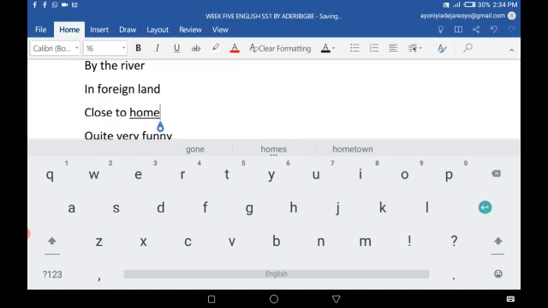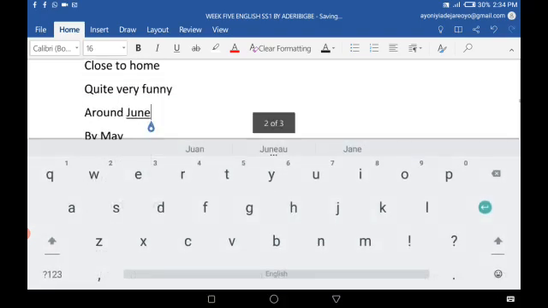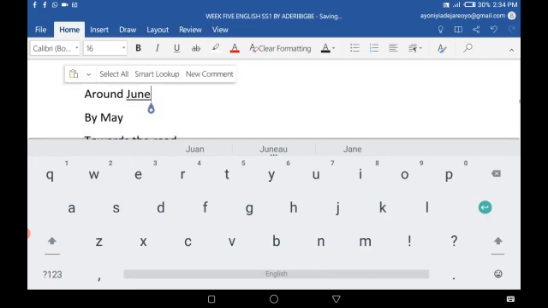They are adverbial expressions. You're quite very funny. Oh, that means the person is very funny. The degree of the person's humor is high. Around June. No, I think he came home last year around June. When did he come home? I think he came home last year around June. So around June there is an adverbial.